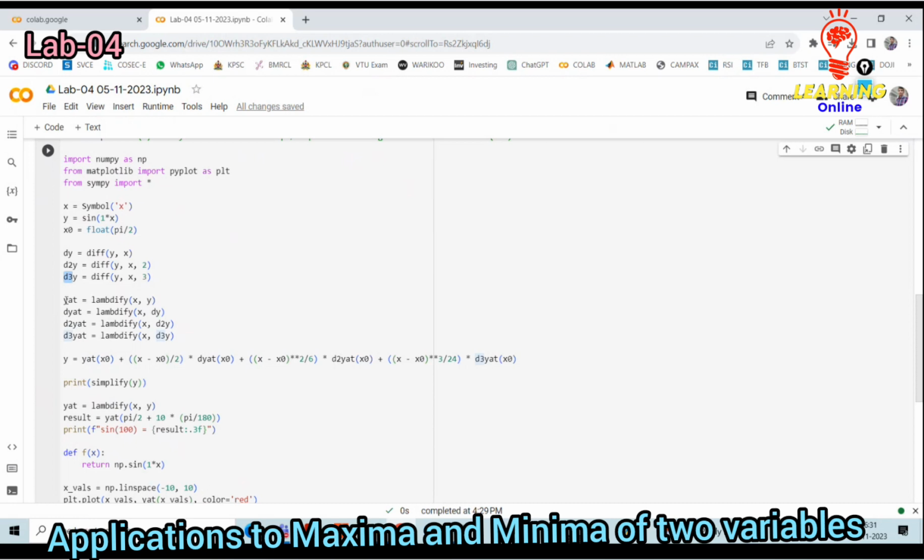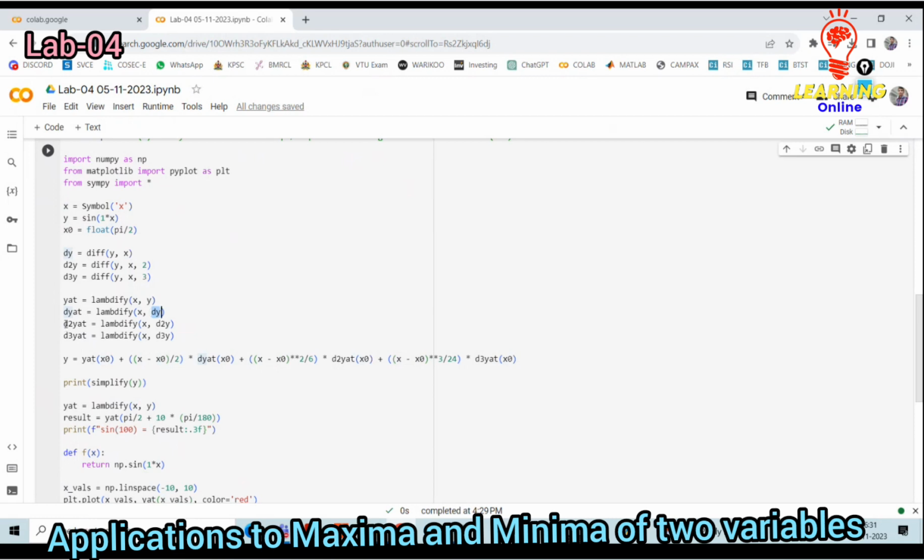Then dy at, because the expression you are going to get is with respect to that particular y. I need to define that with respect to x and y. Then dy at, that is with respect to y. Corresponds that it is x for dy.